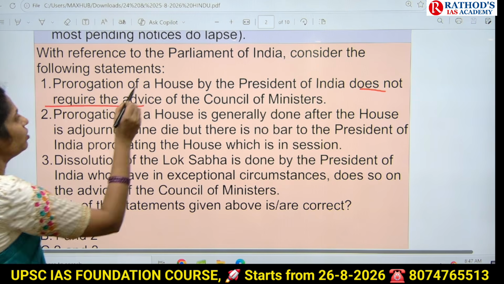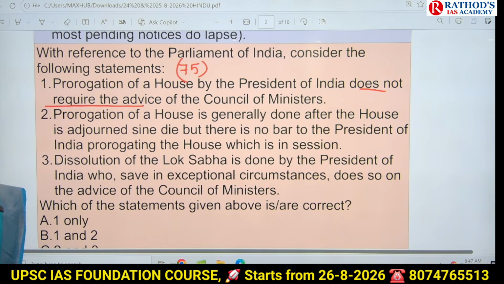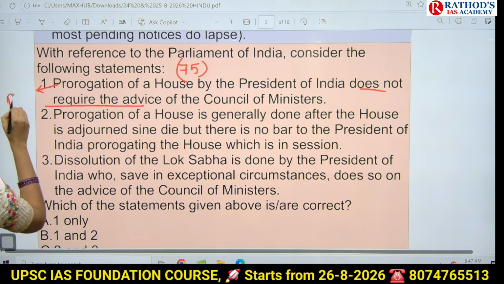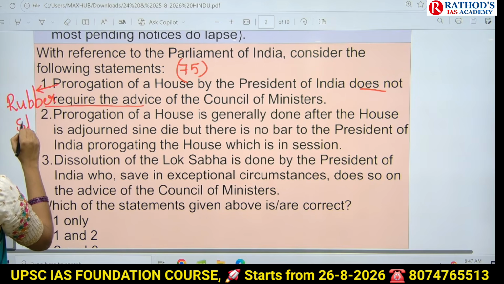So here you have to think about Article 75 of our Indian Constitution, which talks about aid and advice of Council of Ministers. By taking that Article 75 as reference, you have to solve this question. Okay, so try to solve this question. Let me know the answer in the comment box. Here, if you see this one point, that the President is the rubber stamp, then you can easily answer this question.